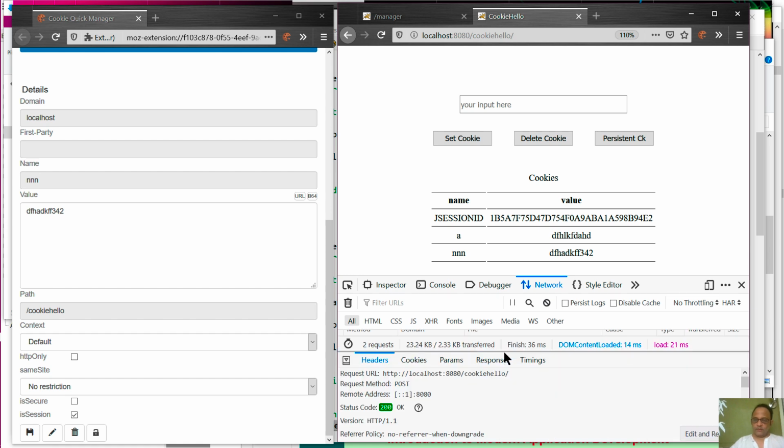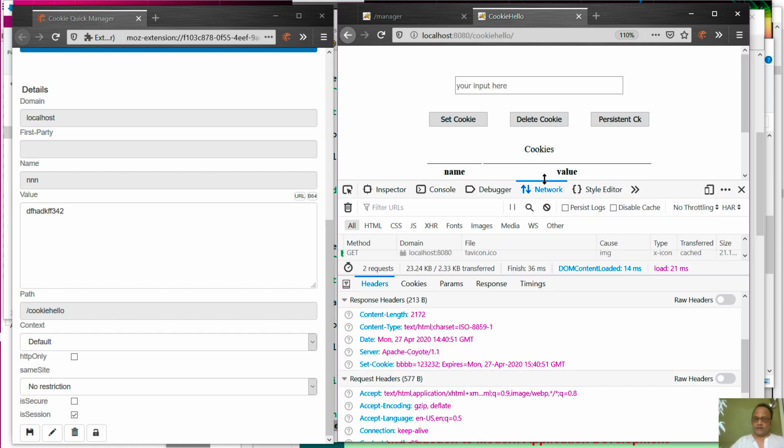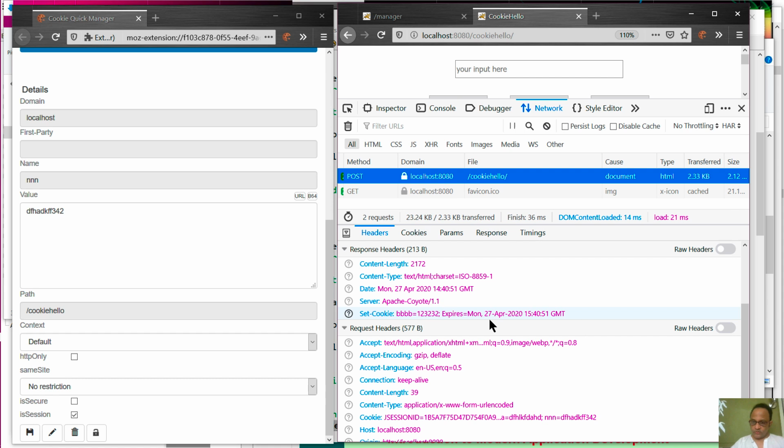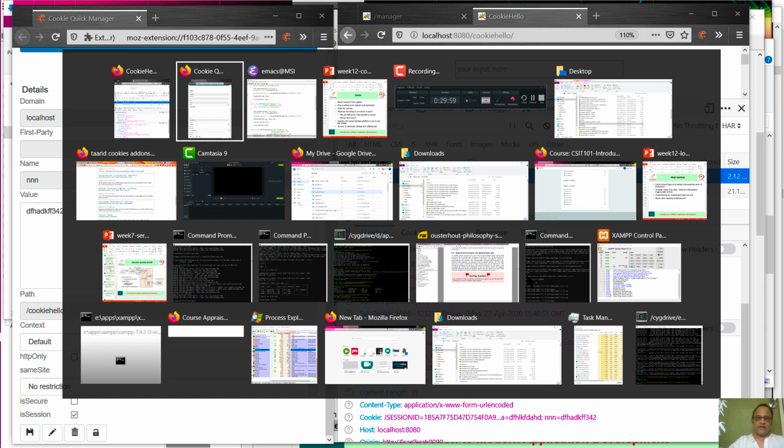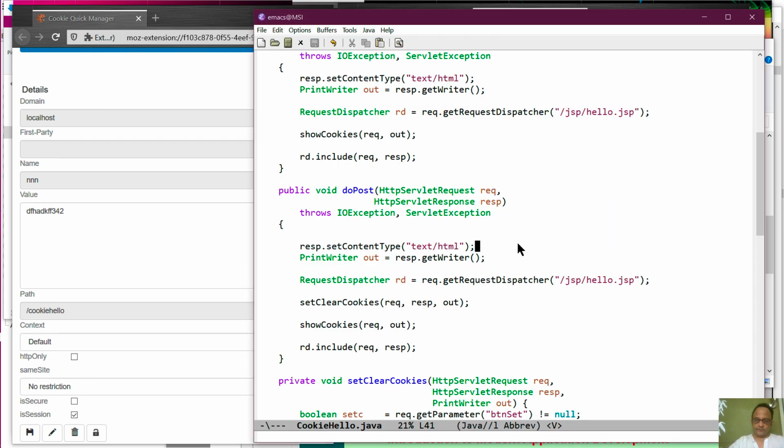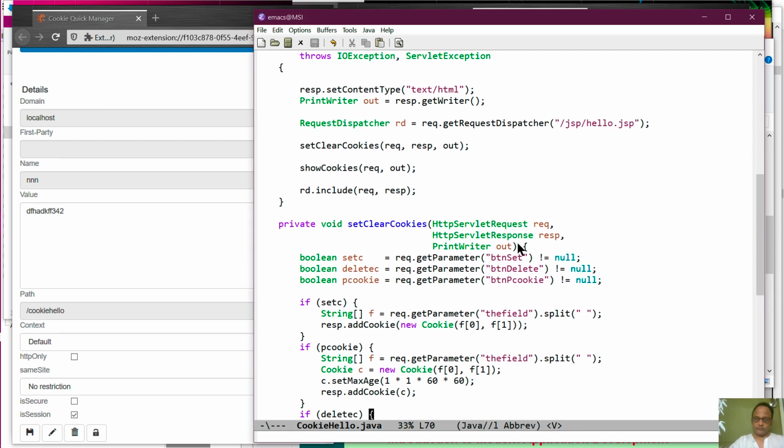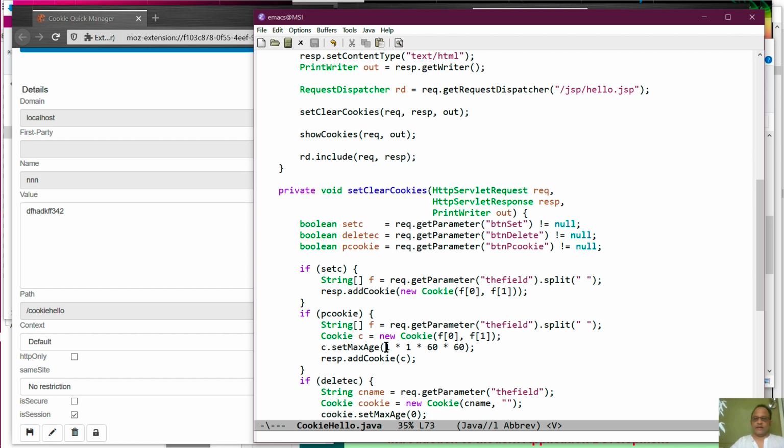Here let's take a look at the request. What it says is set a cookie with an expiry date. So I'm setting it to expire at 3:40 GMT, whatever it is, in about an hour or so. How have I done it? The code is here. We set the age to, so the general idea is, seconds, minutes, hours, and days.